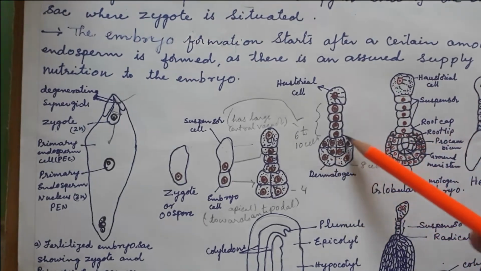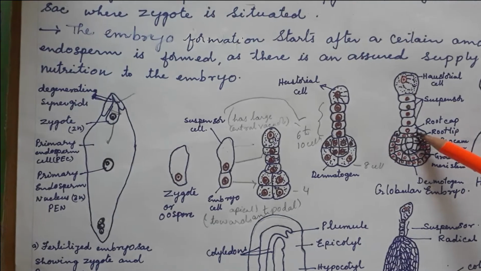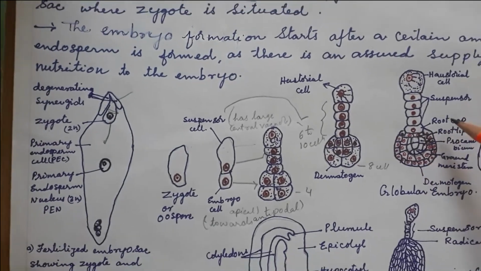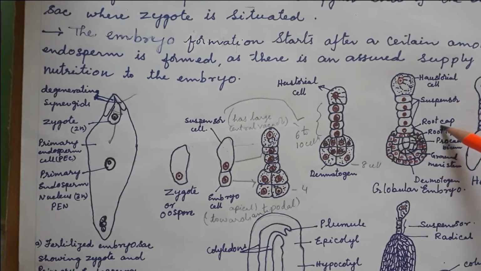After dividing mitotically, it makes a structure. The upper portion, towards the antipodal cells, will have the root cap, root tip, and procambium, and ground meristem will be there. So if you see this structure, embryo formation develops at the micropylar end of the embryo sac.